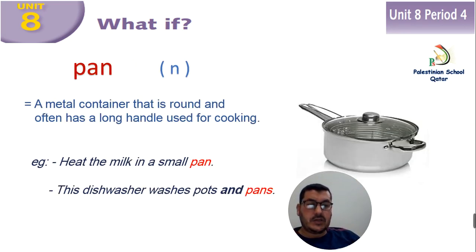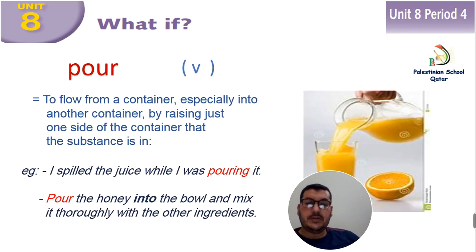Pan, as you look in the picture, this is a pan: a metal container that is round and often has a long handle, used for cooking. Example, heat the milk in a small pan. This dishwasher washes pots and pans. After pan we have pour, a verb. Look at the picture.